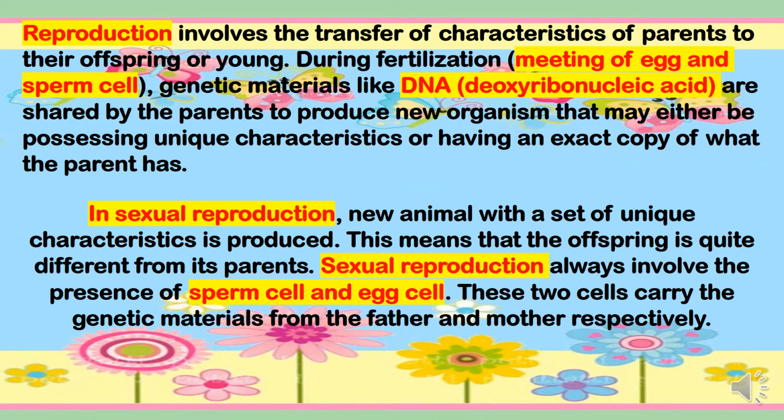This means that the offspring is quite different from its parents. Sexual reproduction always involves the presence of sperm cell and egg cell. These two cells carry the genetic materials from the father and the mother respectively.